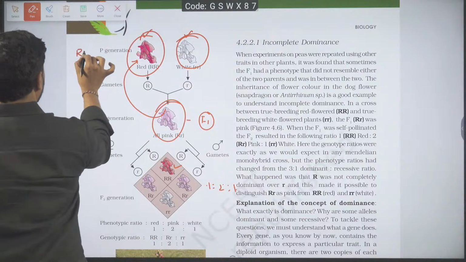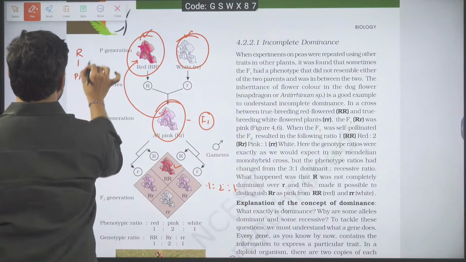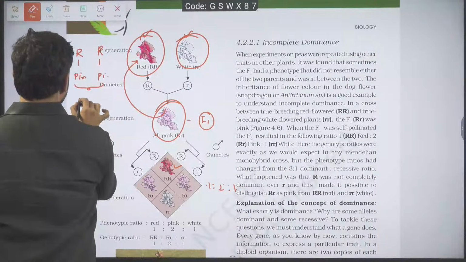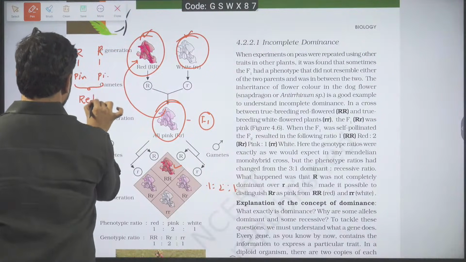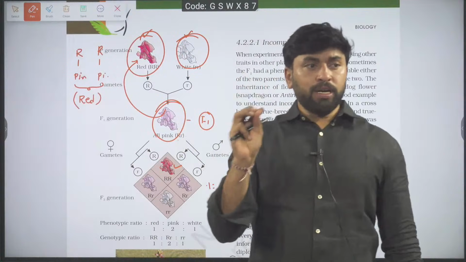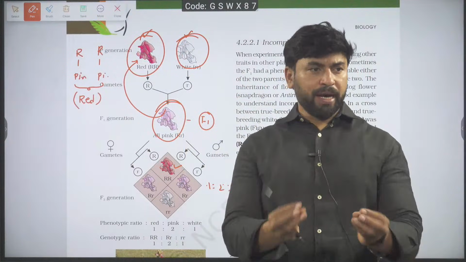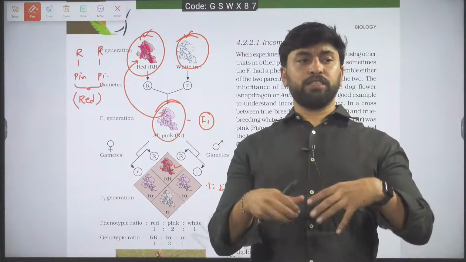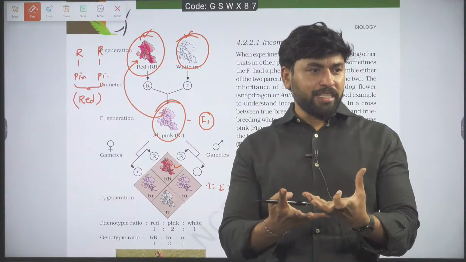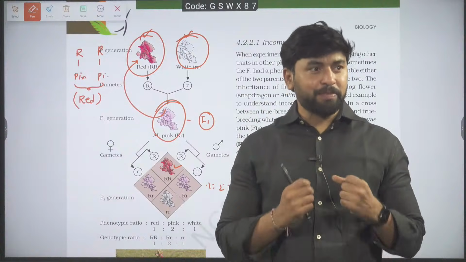Here, capital R produces pink pigment, another capital R produces pink pigment, and the pink becomes red. Imagine I am adding double the quantity of pink pigment in the petals. The intensity of the pink will increase, and we call it red.